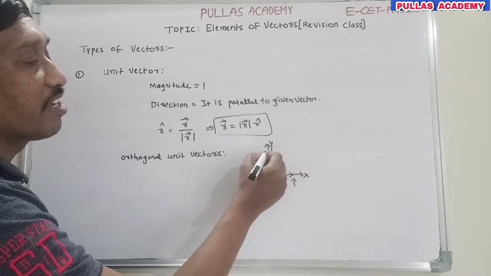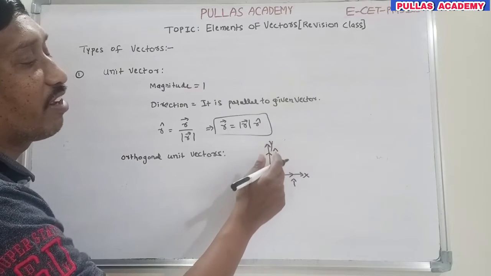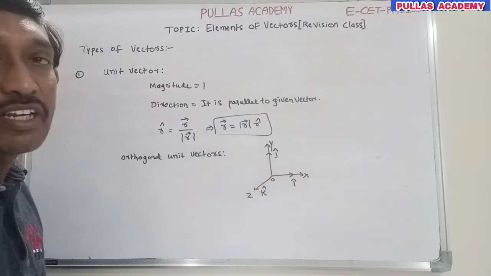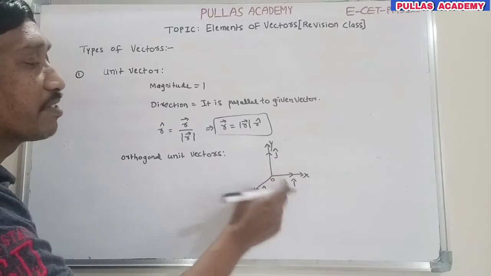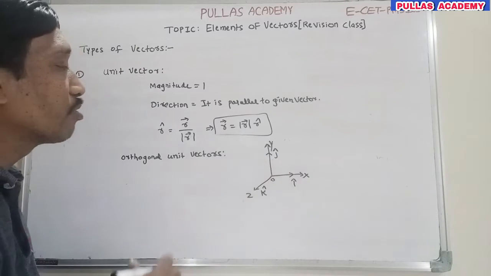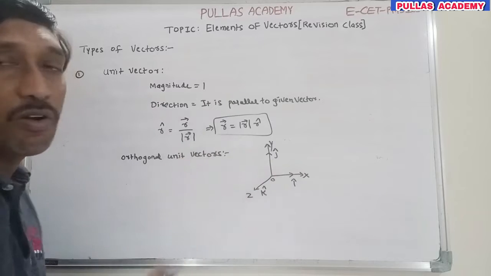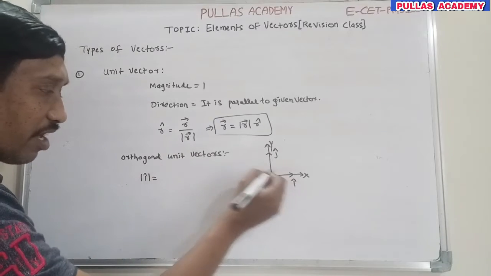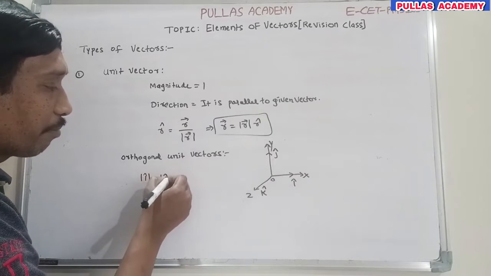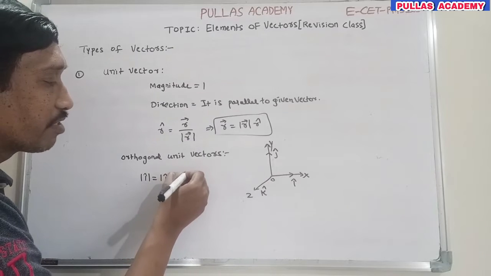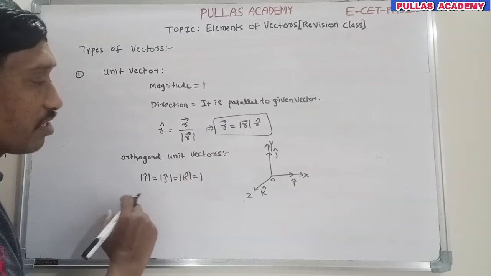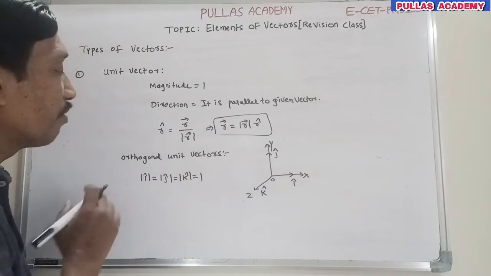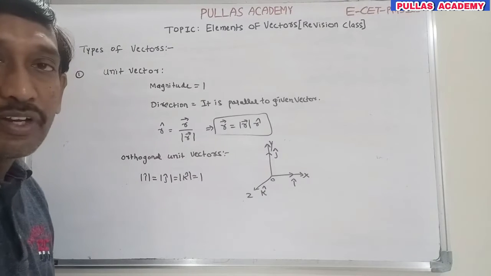It indicates the x-axis direction. Along the y-axis, the direction is denoted by the unit vector j cap. The z-axis direction is denoted by k cap. These i cap, j cap, k cap are unit vectors, all mutually perpendicular to each other. These are called orthogonal unit vectors. The magnitude of the i cap vector, j cap vector and k cap vector is 1. That means the magnitude of all these unit vectors is considered as 1.